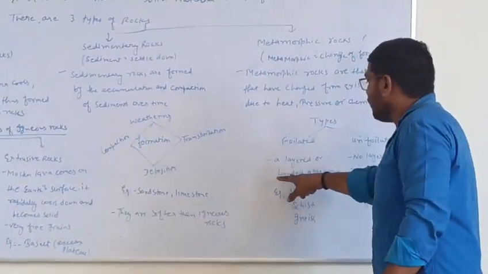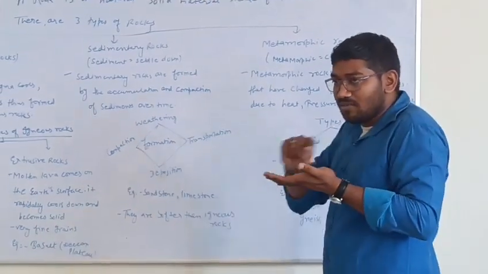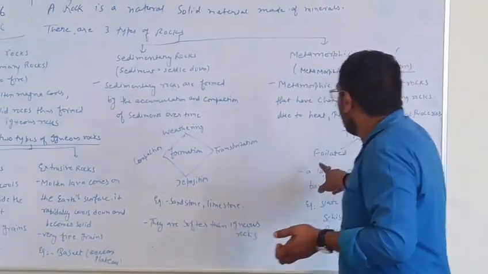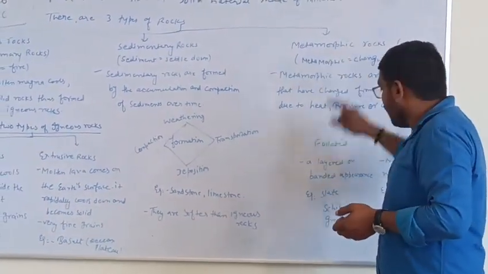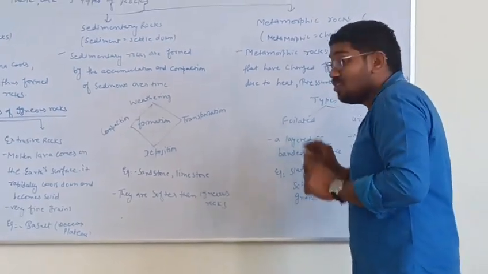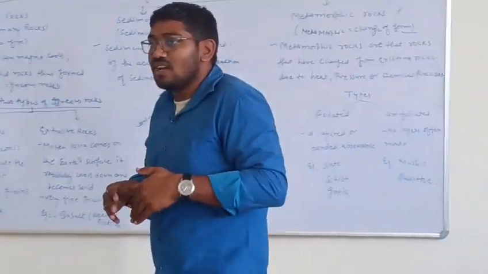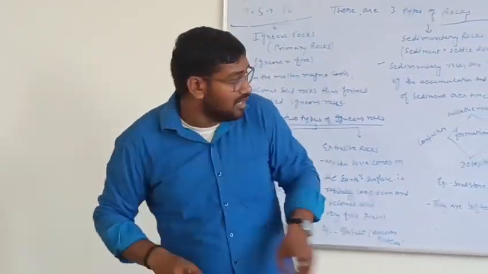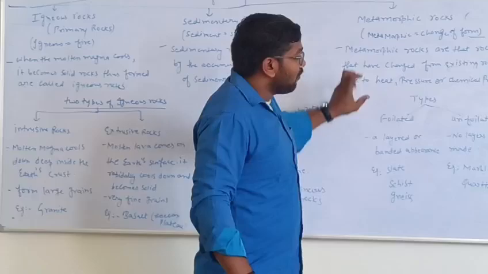When a layered or banded appearance, a layer of formation, is formed, then that metamorphic rock is considered as the foliated metamorphic rock. Example: slate, schist, gneiss. These are the three examples of the layered metamorphic rocks, or you can say foliated metamorphic rocks.